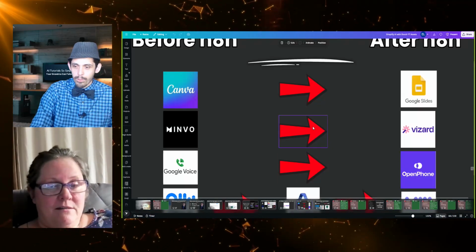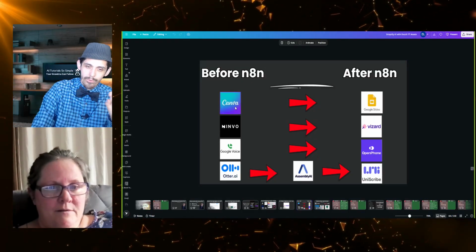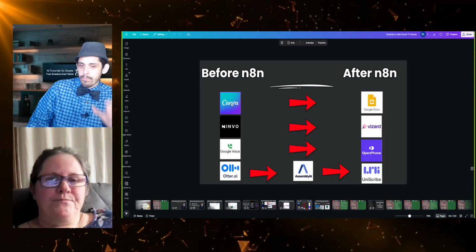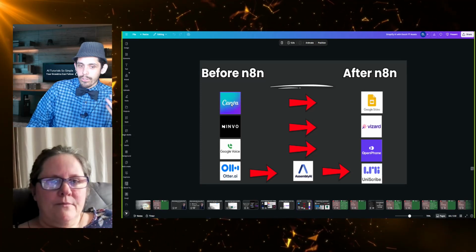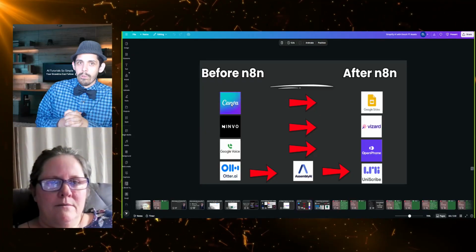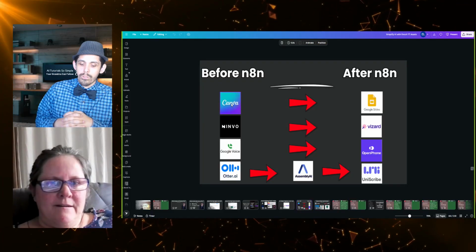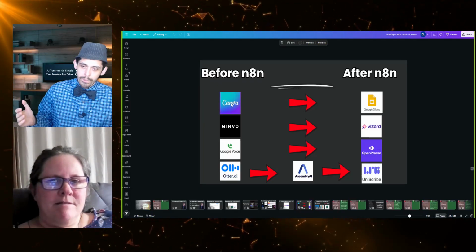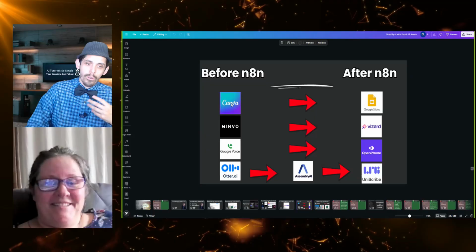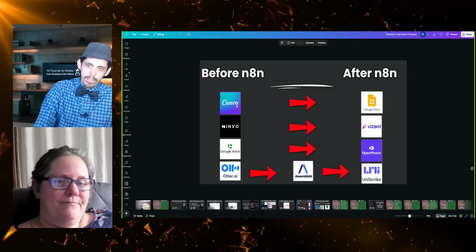So here's another example of what I learned. Before using workflow automations like N8N, I was using Canva a lot, but Canva, they have an API, but it's limited. You don't get access to all their features. In order to automatically populate text on a slide, you need to pay for their enterprise plan, which starts at like $3,000 a month. So that's really for corporate companies. Canva for several years did not have an API. They started to now, but it's very limited. You can't really make the templates.